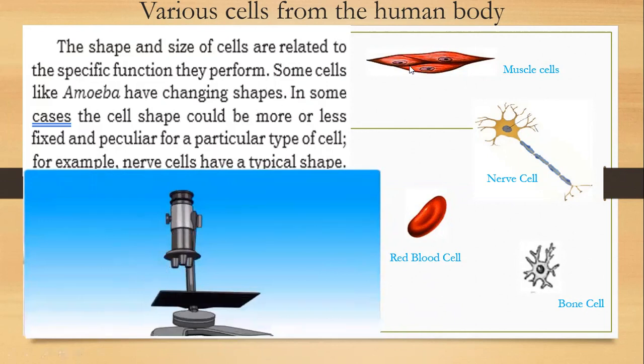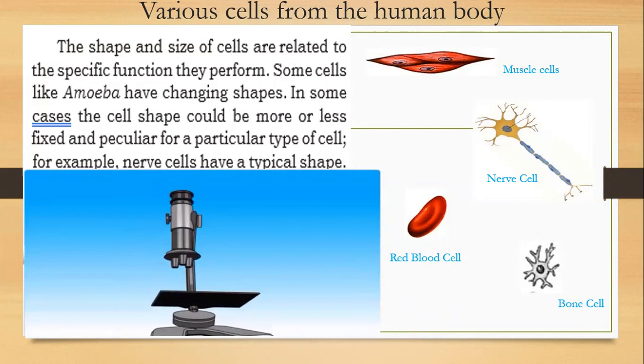And here you can see muscle cells, nerve cell, red blood cell, and a bone cell. Muscle cell, we know it expands and contracts. Their long, thin shape helps them to do this, is it? Nerve cell, we know they are branched, is it?